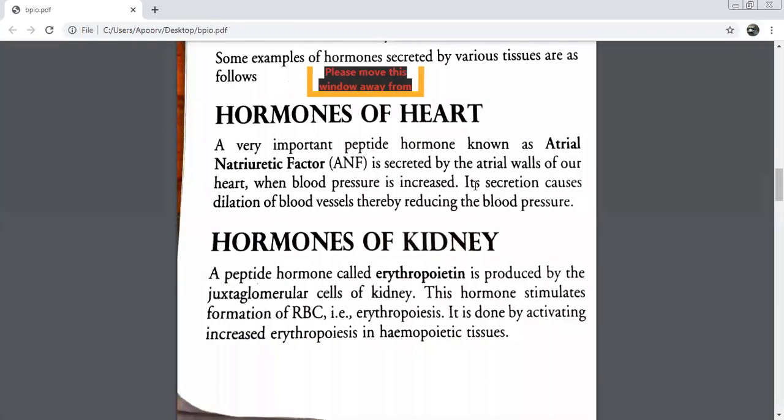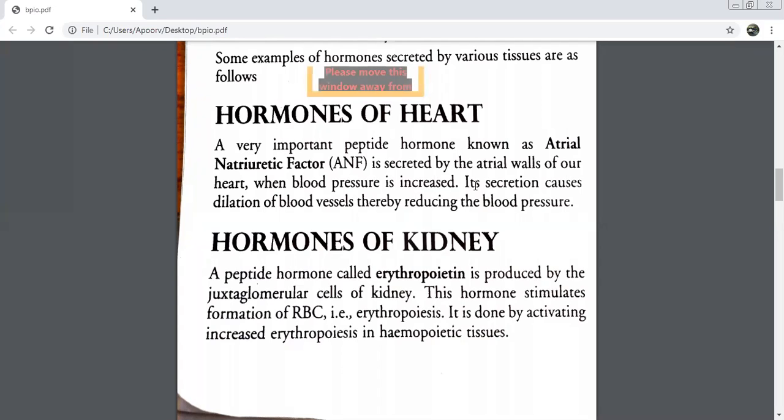Very good. So when you make a table or a column for your self-explanatory notes, you can simply make 3 columns. Name of the hormone, secreted by, and then you can simply take it as function. So if I would make my notes, I would simply write the first hormone as ANF. Second column would be atrial walls of the heart. The third column would be reducing the blood pressure.